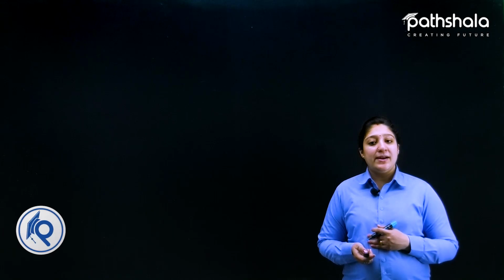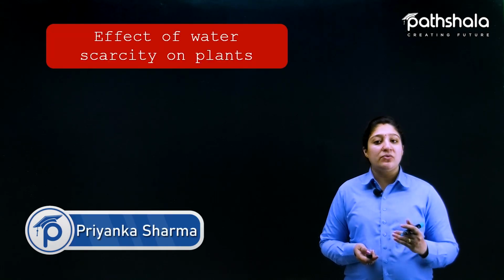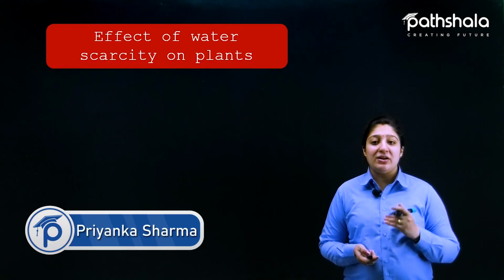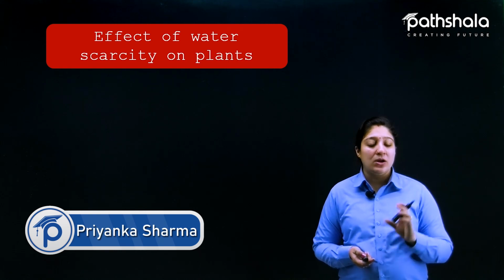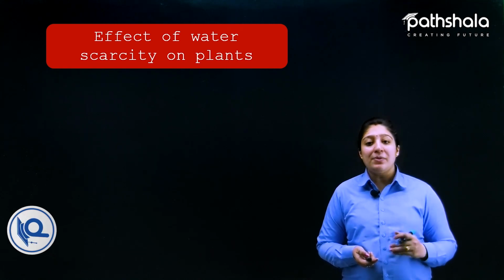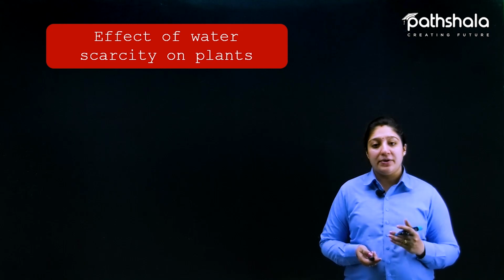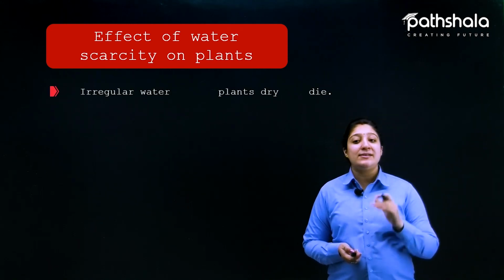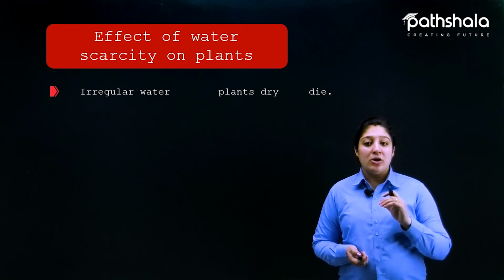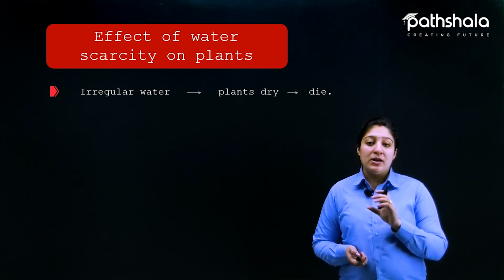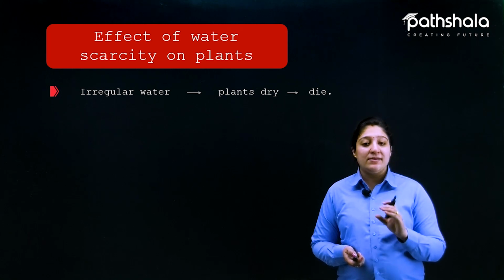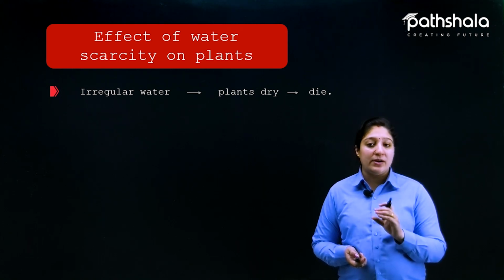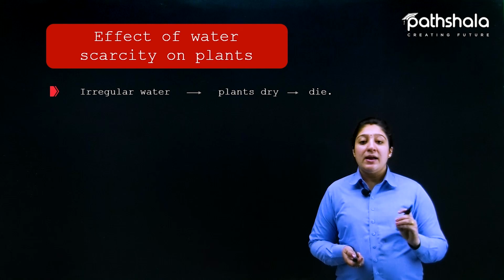Now let's move to our next topic, that is the effect of water scarcity on plants. If there is less water coming onto the earth's surface, how are plants affected by that? We are going to discuss it now. First of all, understand that if there is irregular water, then if less water is received by the plant, at last what will happen?